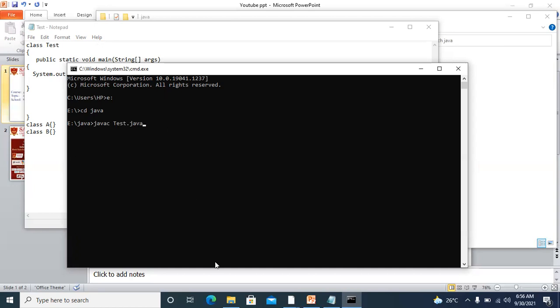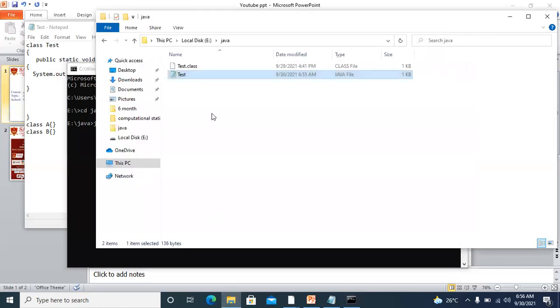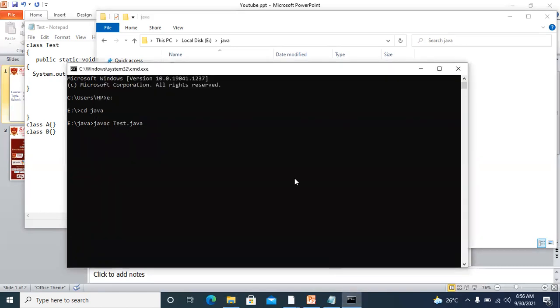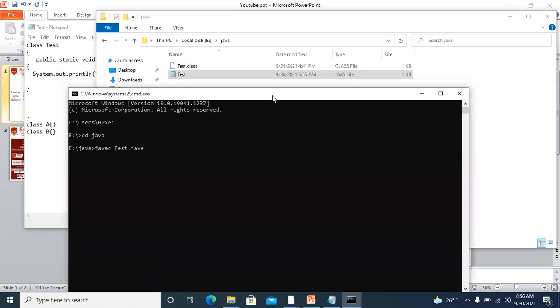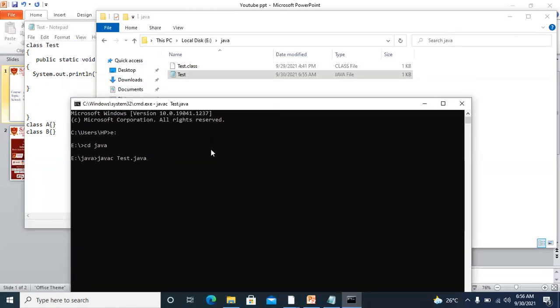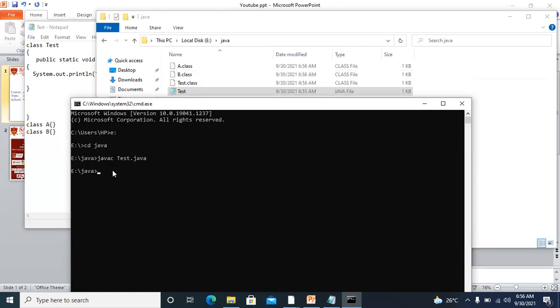Now see, in this folder, what we have, you can see we have only one class that is already compiled, that is Test.class. And now I have made these two classes, class A and class B. Let's try to compile it. Let me drag it down and now see what will happen. See, compilation is done and we have A class and B class. It means the number of classes present here, we are going to get that many class files, that is bytecode.